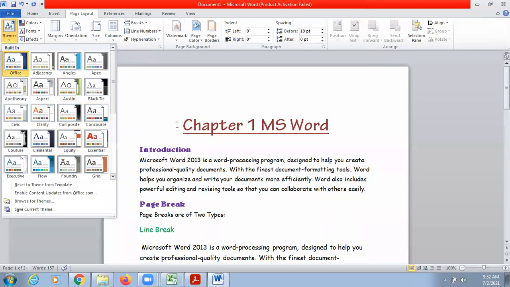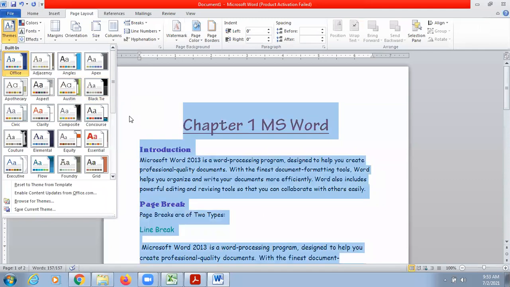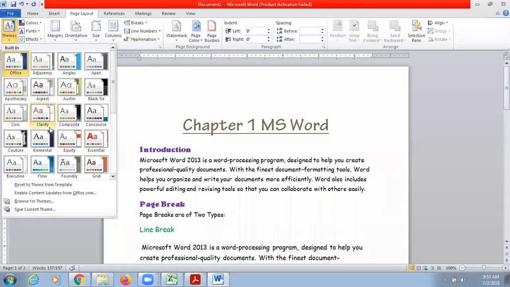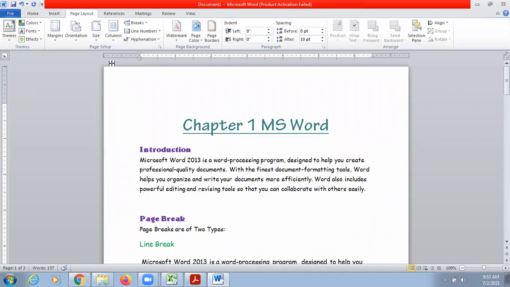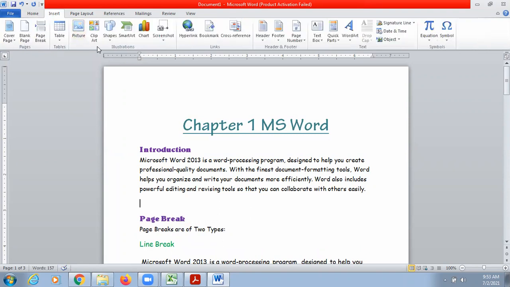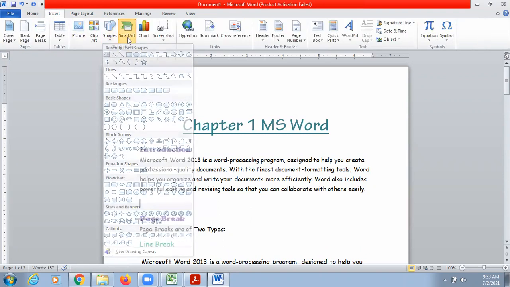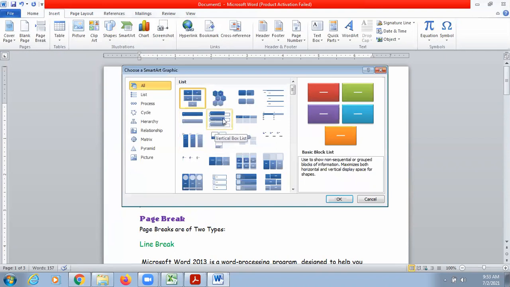So suppose I'm selecting my whole content and I'm choosing a theme now. So automatically, as you can see, the colors of chapter name are getting changed as soon as I'm switching over the themes. So whatever theme you wanted to follow, you can follow. Like suppose if there is a diagram after this introduction. So I'm going to insert a diagram, and then you will be able to notice more properly how themes work. Let's say this one.